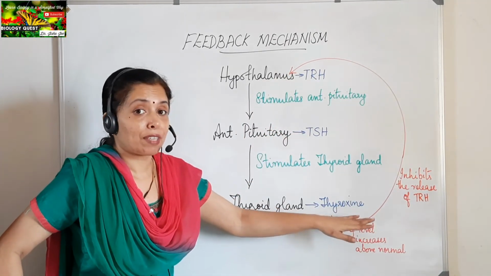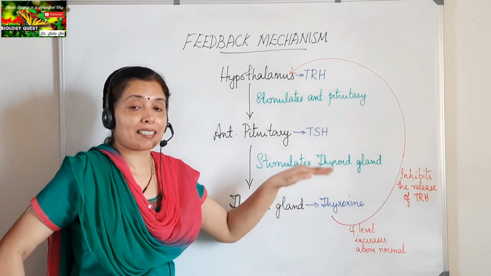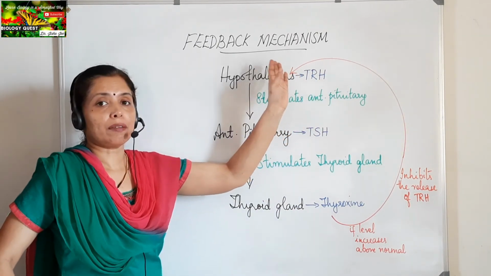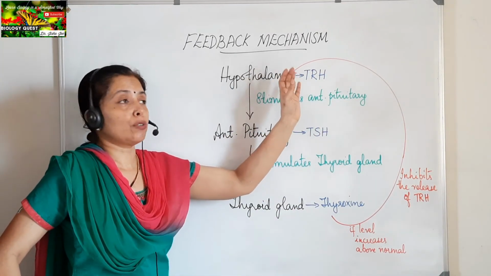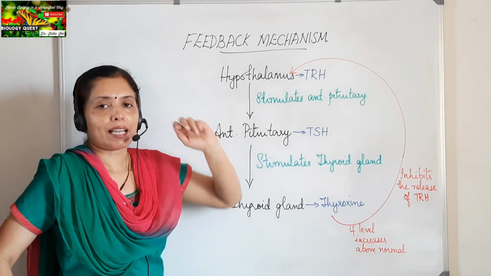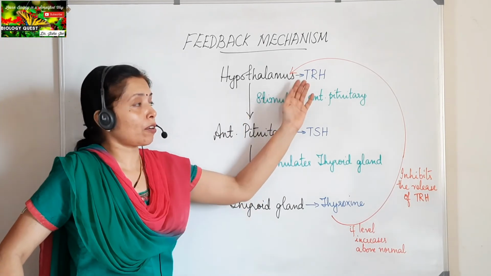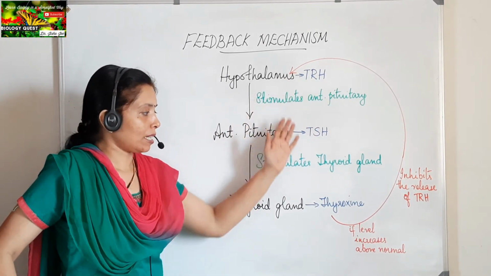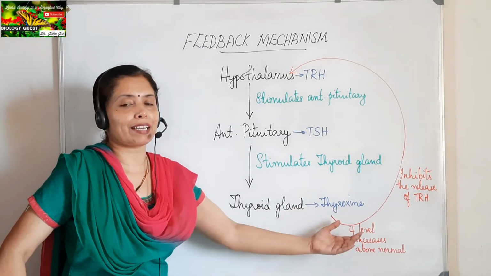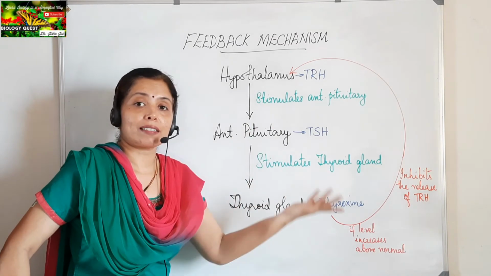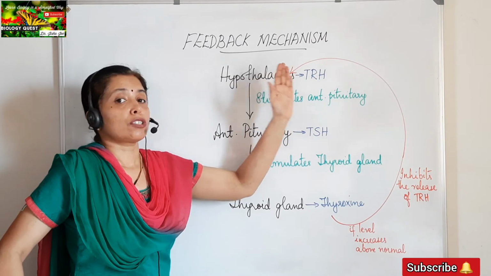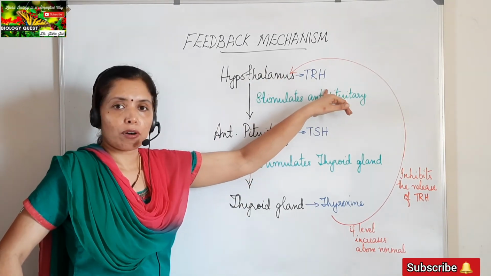If the amount of thyroxine increases or exceeds the normal level, immediately the information will be sent to the brain, to the hypothalamus, to stop the secretion of TRH, which is the thyroid releasing hormone. If only thyroid releasing hormone is stimulated, then the other processes will take place, ultimately resulting in the production or secretion of thyroxine. So when the thyroxine level exceeds normal, the information will be sent to the brain, to the hypothalamus, to stop the secretion of thyroid releasing hormone.